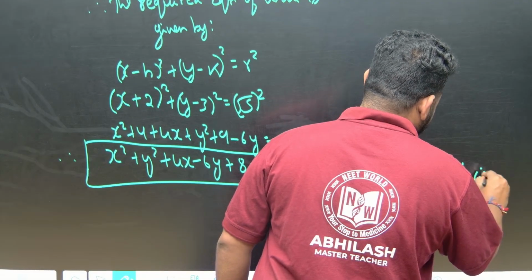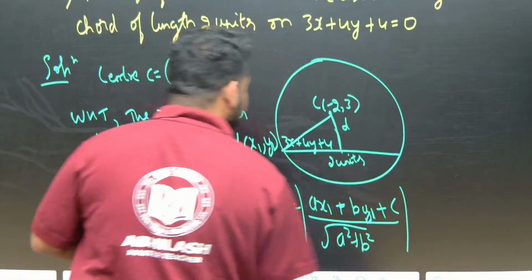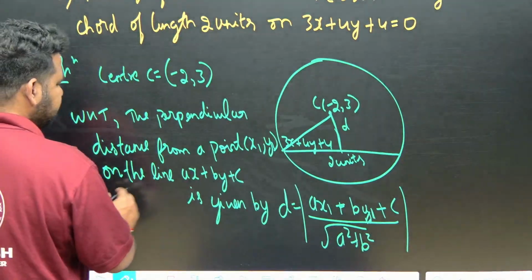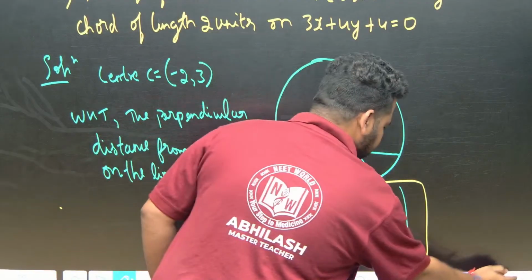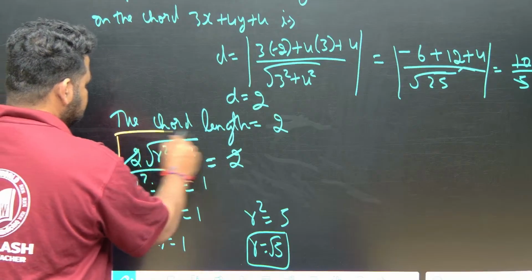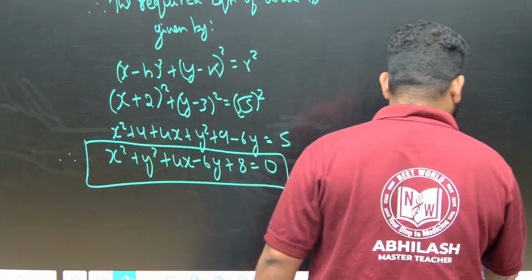Here what you have to keep in mind? Most importantly, the figure is highly important in this question. And apart from this, you have to know this formula, and you have to know this formula as well, the chord length formula. Very important. Let us move to the next question, friends.